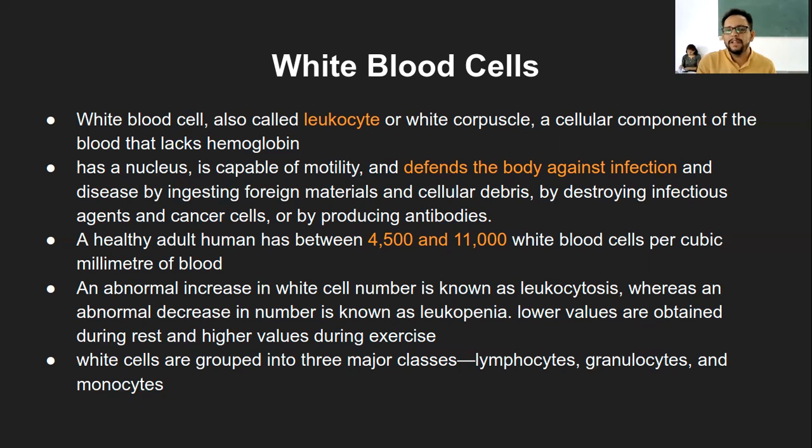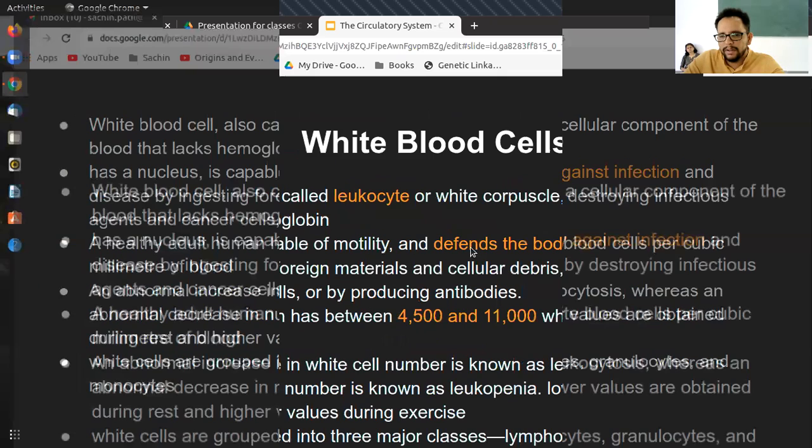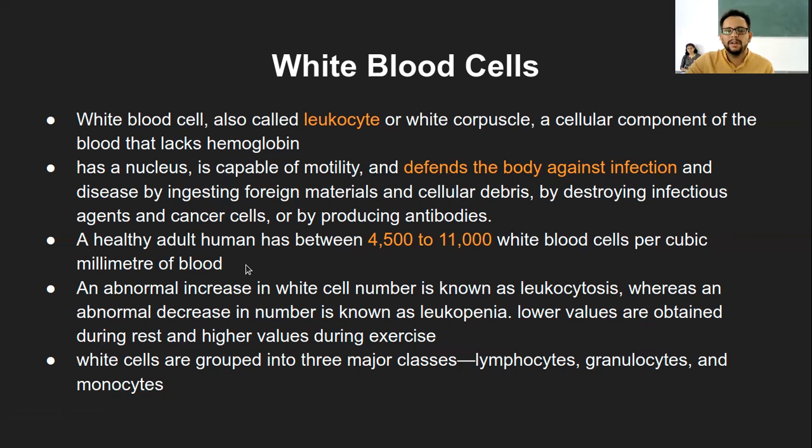In terms of number, RBCs go almost into the millions, while WBCs are almost 4,500 to 11,000. So from 4,500 to 11,000 WBCs per cubic millimeter of blood, that is almost 1 ml of blood.